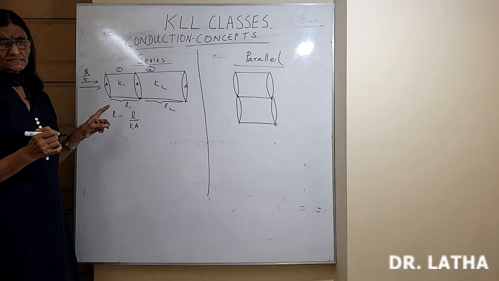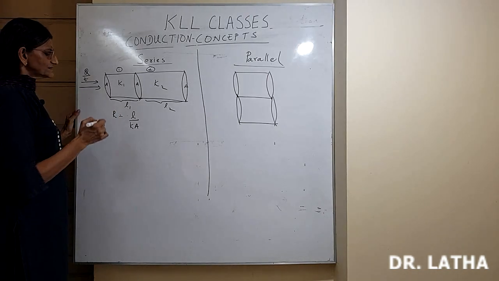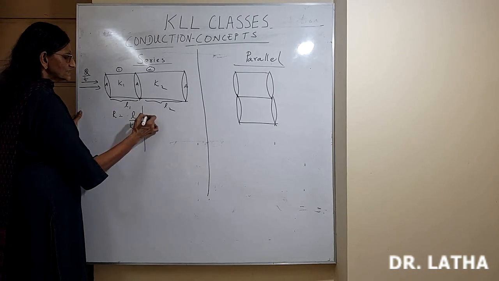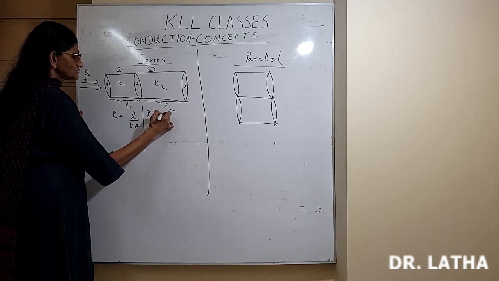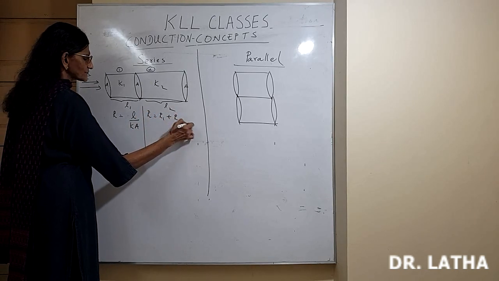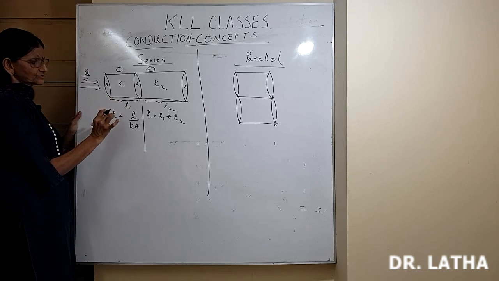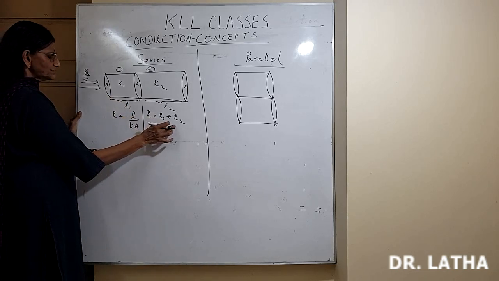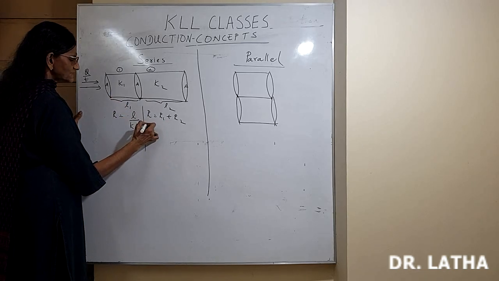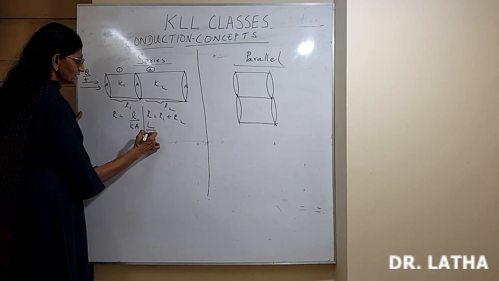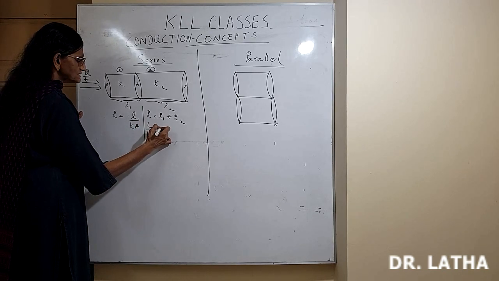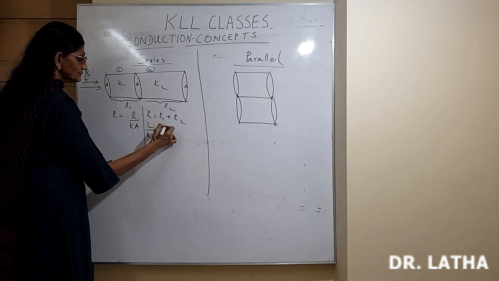In current electricity, for series connection, total resistance R is equal to R1 plus R2. Similarly here also that formula holds, R is R1 plus R2. So that means L divided by Ka is equal to, what is R1?